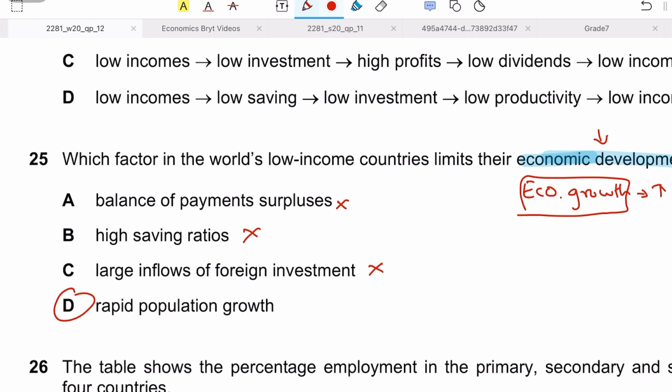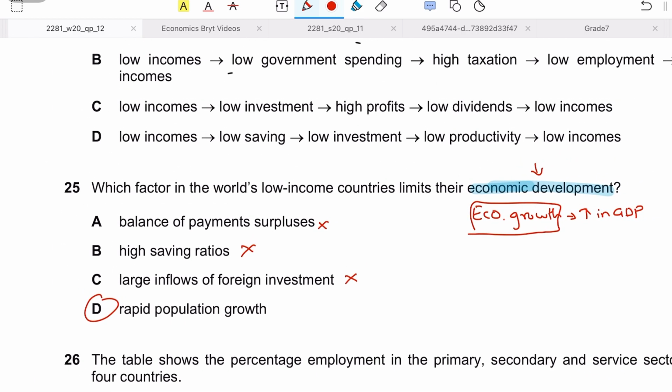Rapid population growth would be the answer, because obviously the more rapidly population grows, the more difficult effective management of resources gets, because we have limited resources in the economy, and that would result in fewer resources and more people for consumption. It's difficult for the government to cater to everyone.